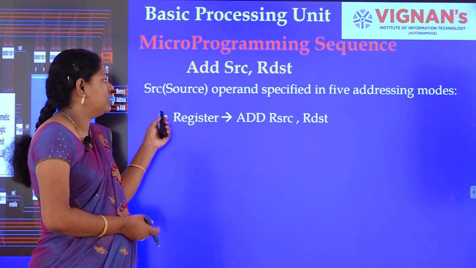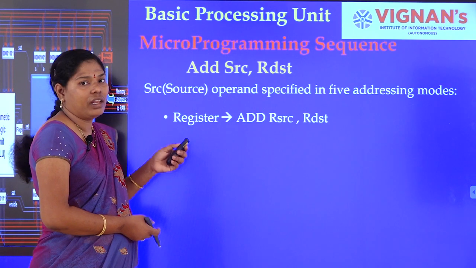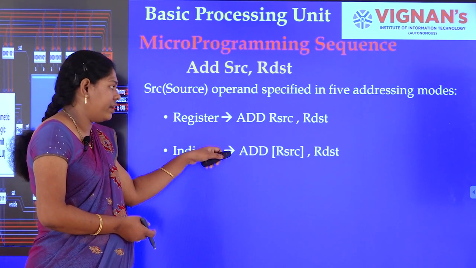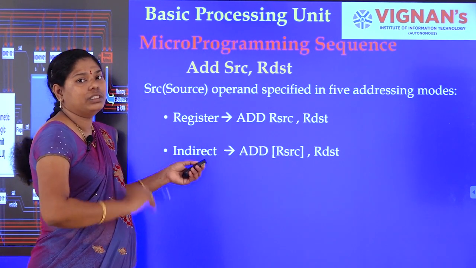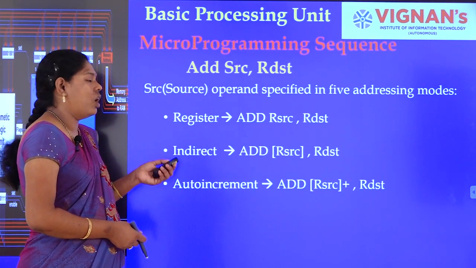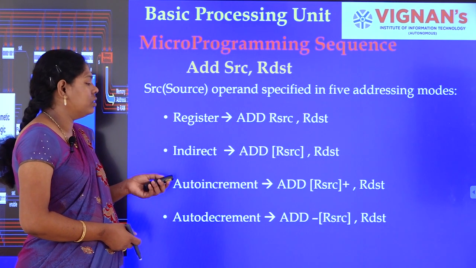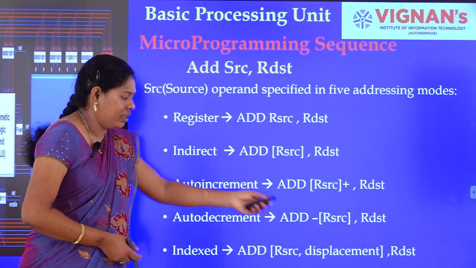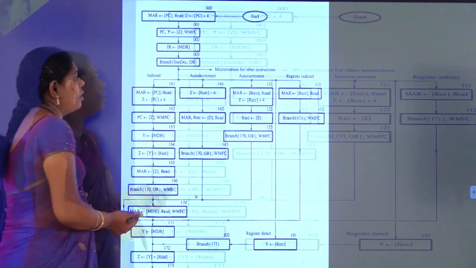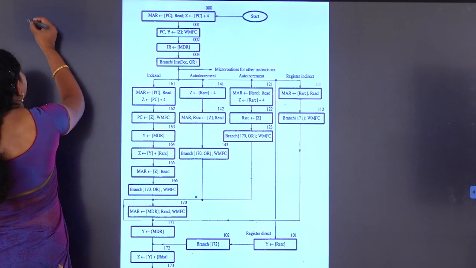The first is register direct, where the data is directly available. The second is register indirect, that is, the register contains the address and the memory location's contents will be the data. The third is auto increment mode, the fourth is auto decrement, and then indexed. Indexed means we are adding a displacement. Okay, this is the flow chart for